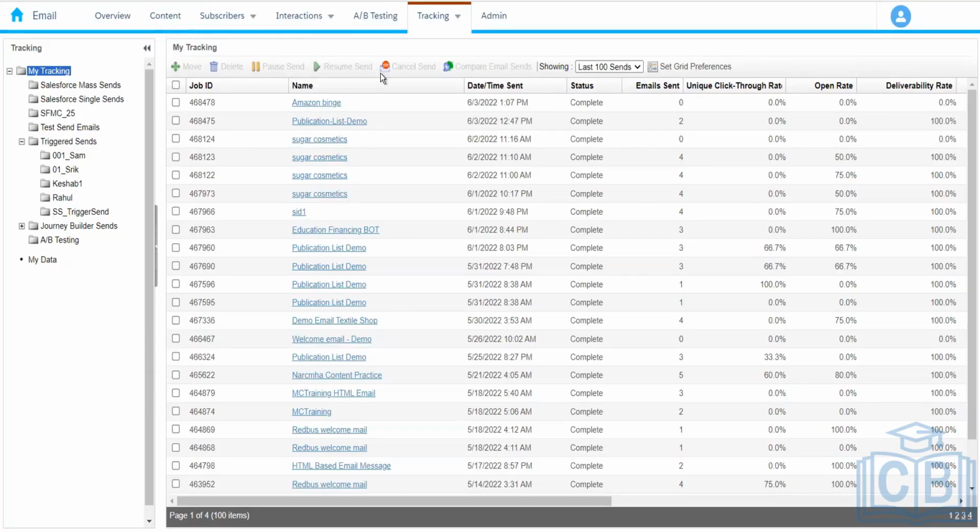Later they realize, once they test it out or maybe somebody complained, that they have inserted a wrong URL and they want to correct it.